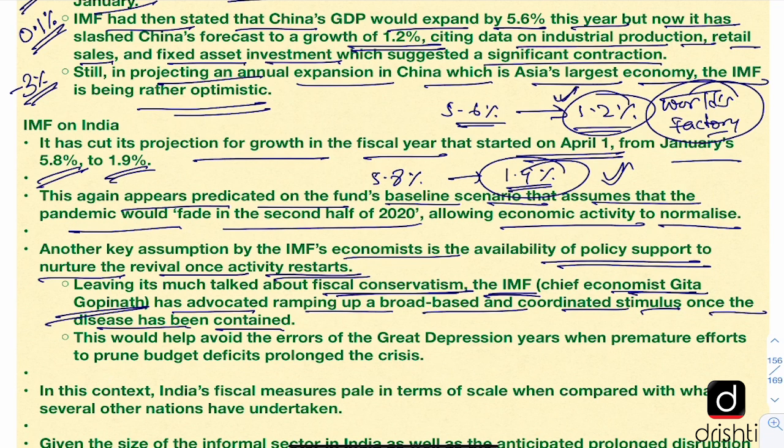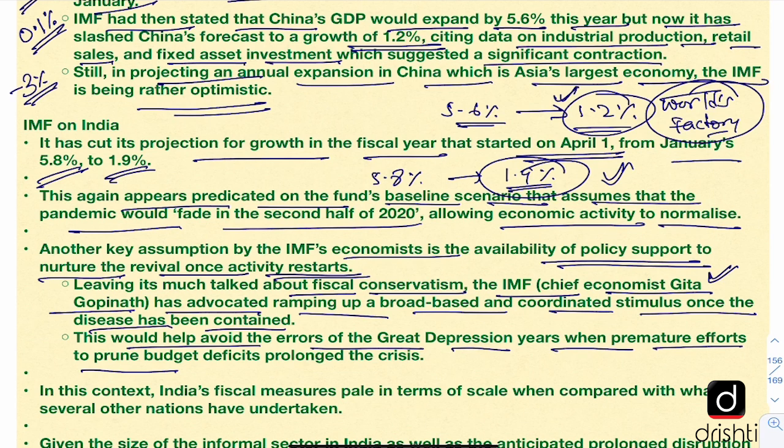The IMF chief economist, Geeta Gopinath, now her name is important and we should know that. She's of Indian origin. Now, IMF has always been a poster boy of fiscal conservatism. But in this scenario, even the IMF chief economist, Geeta Gopinath, has advocated ramping up of a broad-based and coordinated stimulus once the disease has been contained. So even IMF is now not sticking to fiscal conservatism because it realizes that desperate times call for desperate measures.